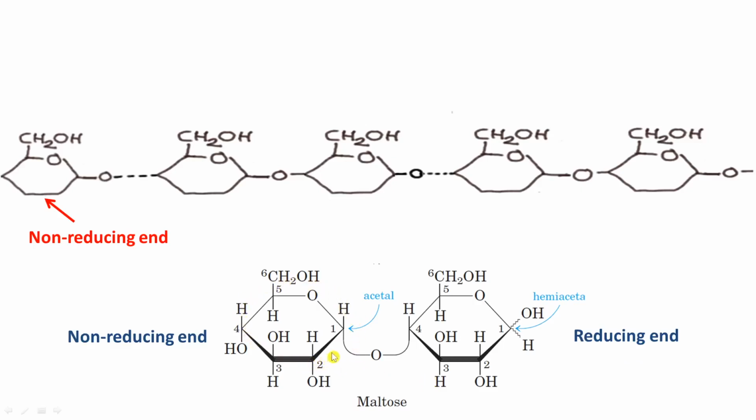left hand side, the C1 carbon of that glucose molecule is forming a glycosidic linkage over here, meaning it is involved in a glycosidic linkage. This indicates that this C1 carbon of the glucose molecule present towards the left hand side is not free. It is involved in the glycosidic linkage, and that is why it cannot form a carbonyl group upon ring opening, and hence this end will be known as the non-reducing end.